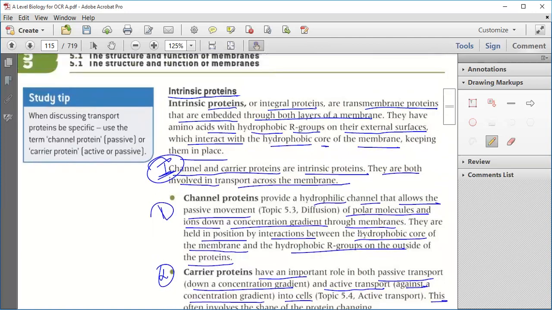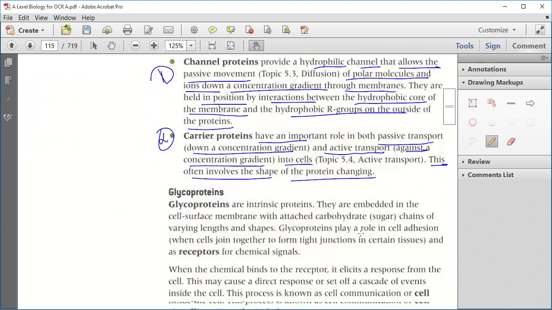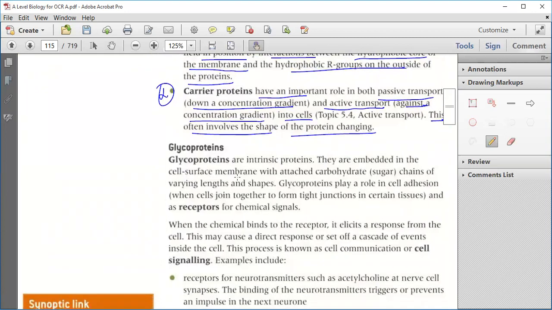Now, glycoproteins. Glycoproteins are also intrinsic proteins. You can remember that glycoproteins are also intrinsic proteins.